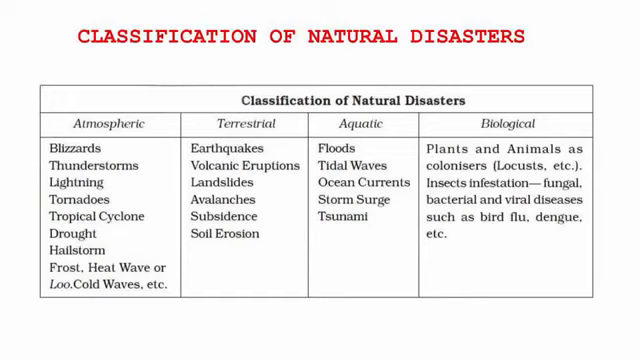So 4 types of categories are atmospheric. The meaning of atmosphere is above the land and below the sky. The second one is terrestrial. By terrestrial, just remember of God. Everything that is done by God, which are not under human control, falls under terrestrial.